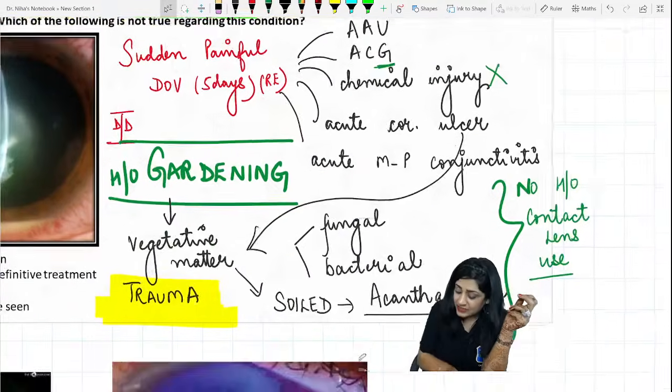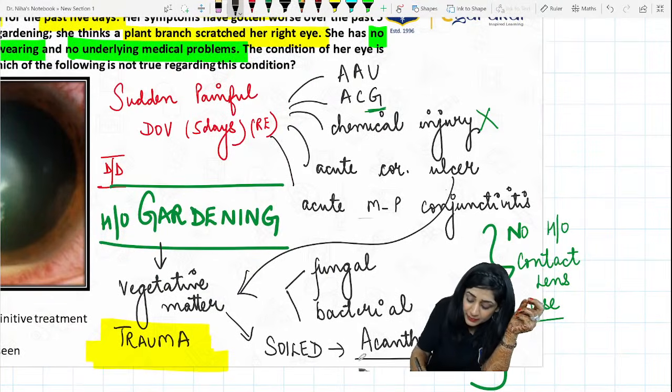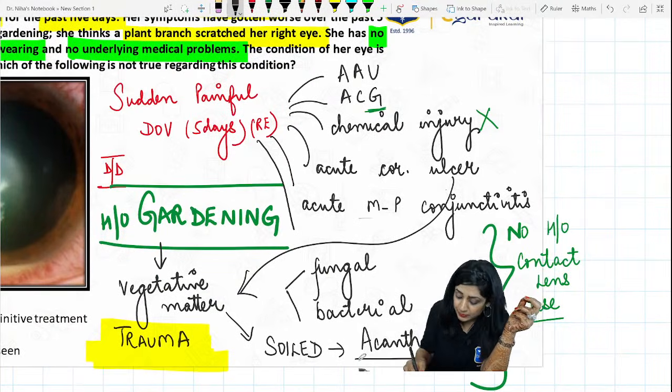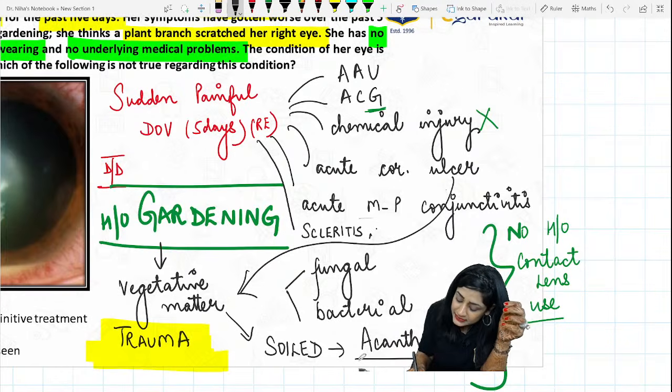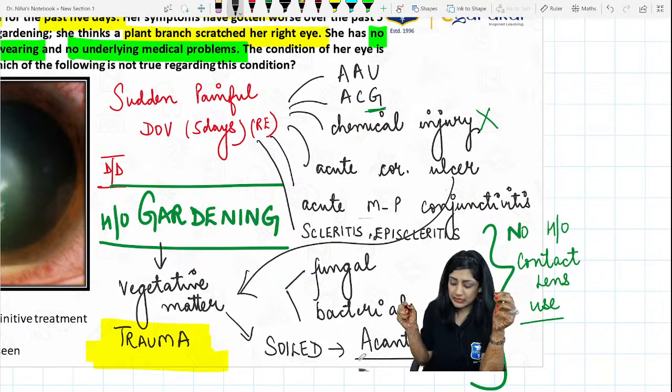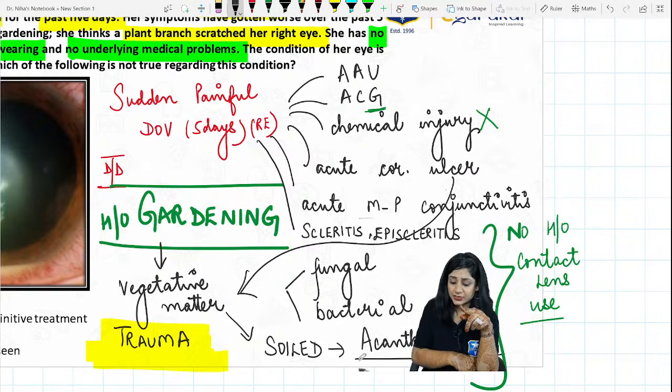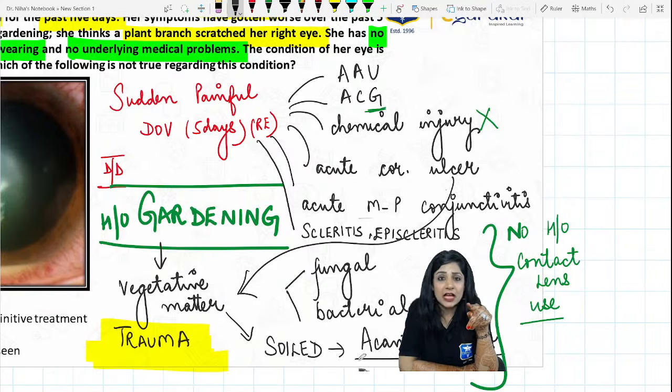Scleritis, yes. Another thing that I can keep in the DD of a sudden painful diminution of vision is scleritis, and along with scleritis, I can also keep episcleritis in the DD. So you can complete your list now. This will help you in your ward leavings, in your viva, in the exam also.